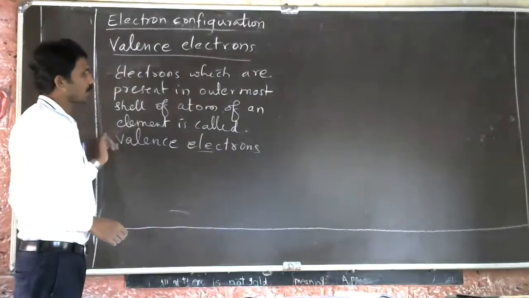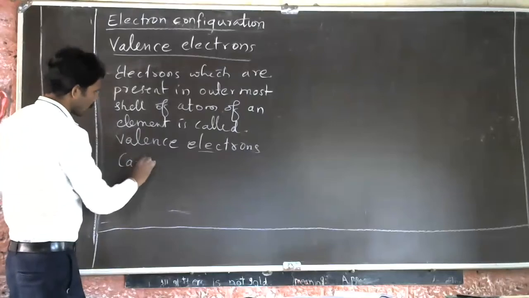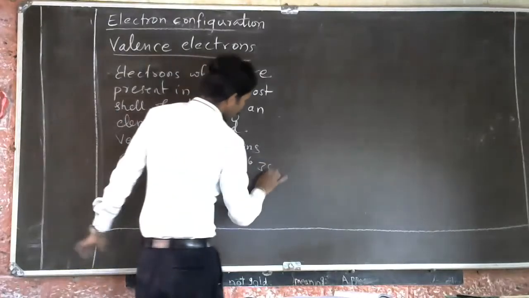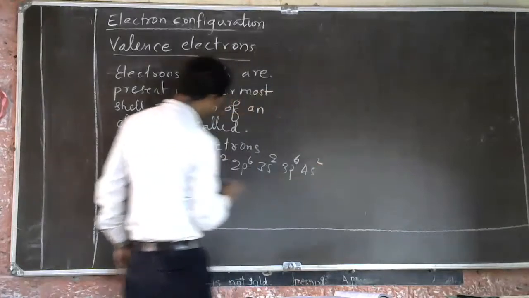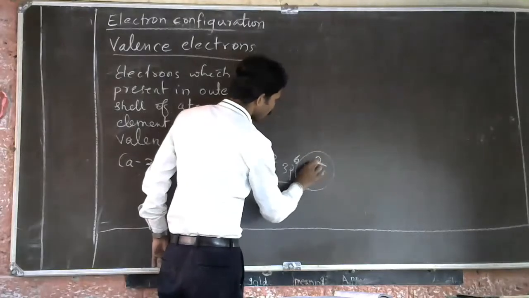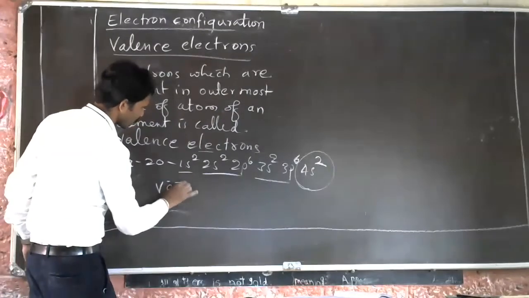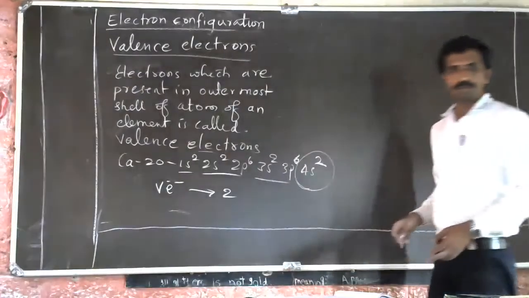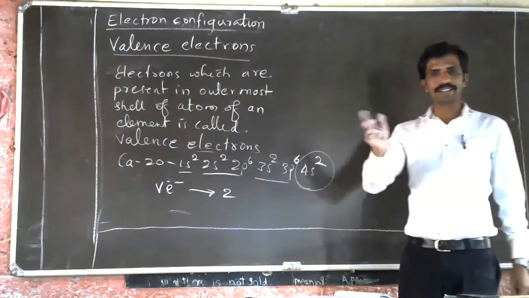So this is about the valence electron. If I have one more, I can write. Calcium is 20. 1s2, 2s2, 2p6, 3s2, 3p6, 4s2. This is the first shell, second shell, third shell. This is the outermost shell. 2 electrons are present in 4s2. So the valence electron is 2. See, by the help of valence electrons we can predict the property of an element.